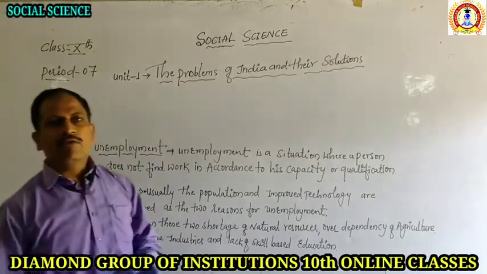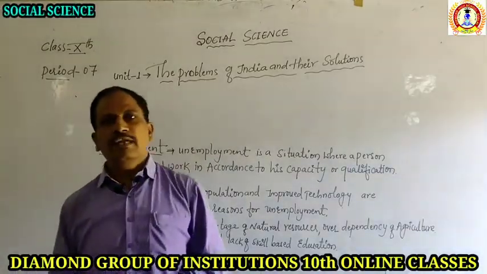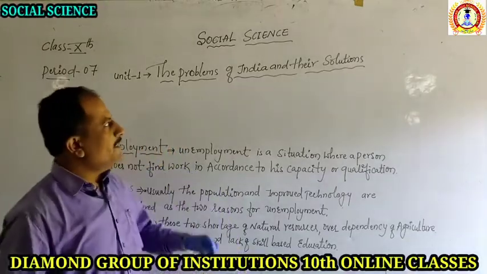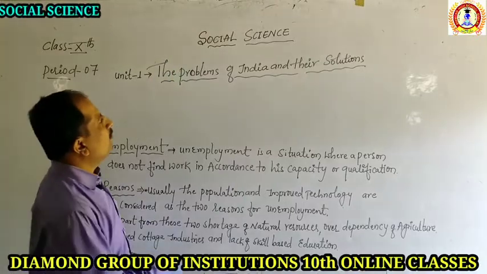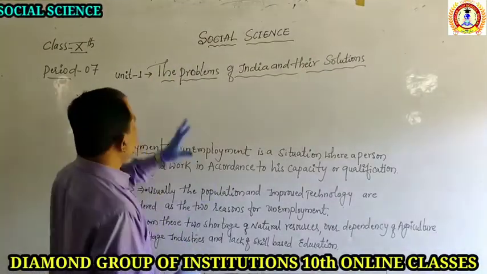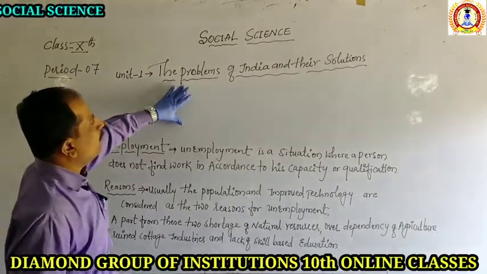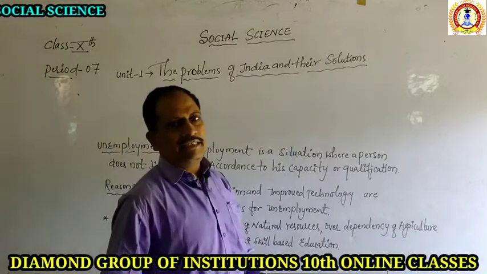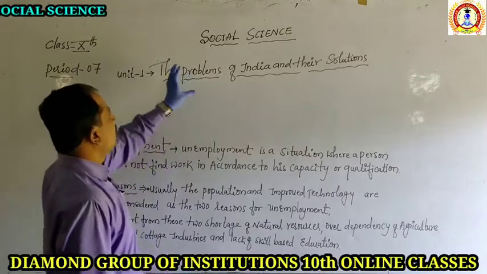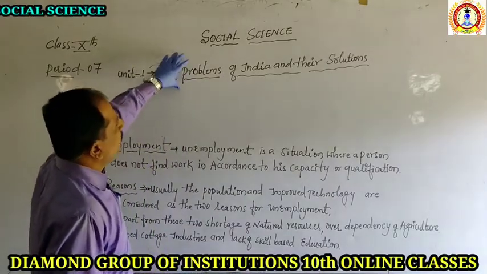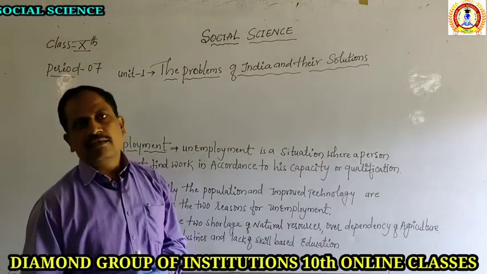So, today I am going to change the topic. In the earlier classes, we have studied the points related to history. In this period, I want to discuss the next part, which is called political science. In political science, today I am going to start the first unit, that is the problems of India and their solutions. So in the heading itself, we are going to understand what we are going to study in this chapter.